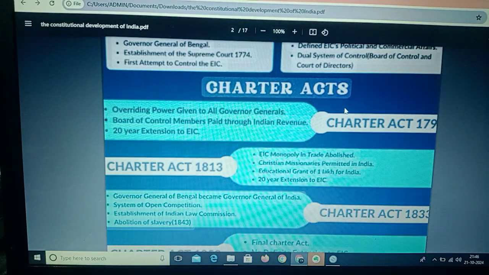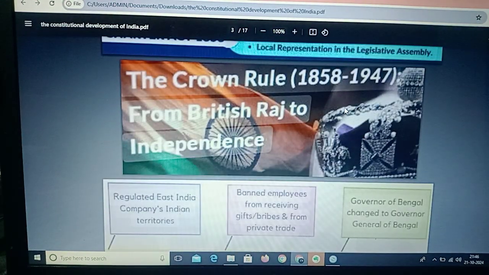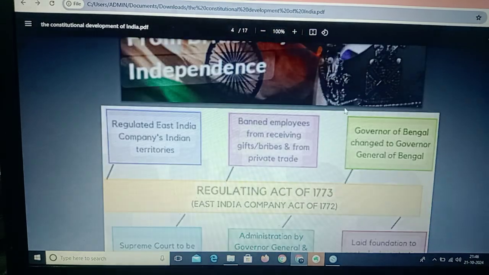Let's talk about acts passed for East India Company rule from 1773 to 1853. So, this we can say is company rule. And coming to Crown rule, it's from 1858 to 1947, so from British Raj to independence. Let's talk about the Regulating Act.